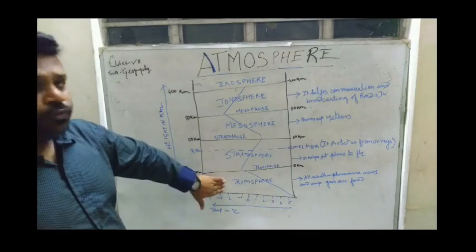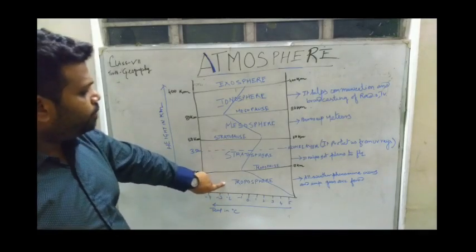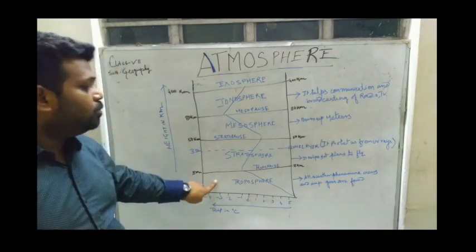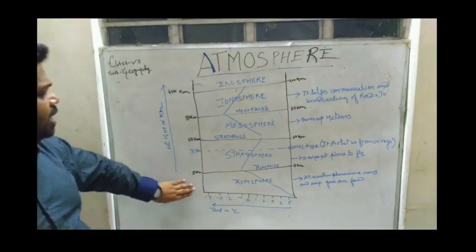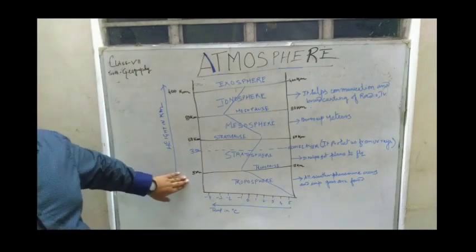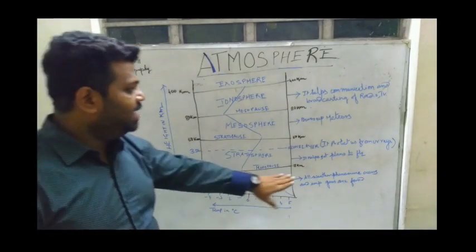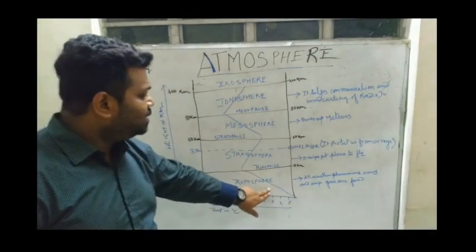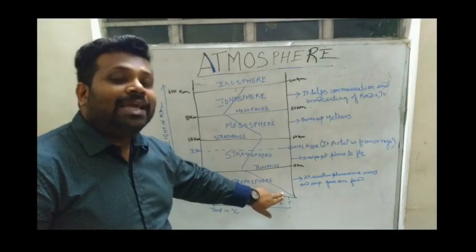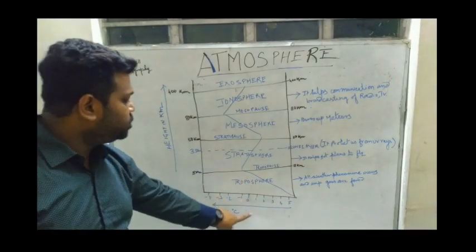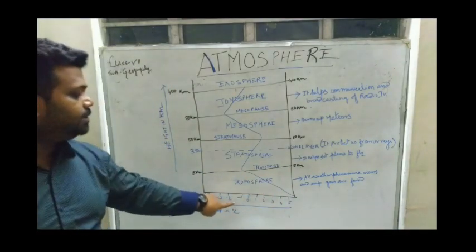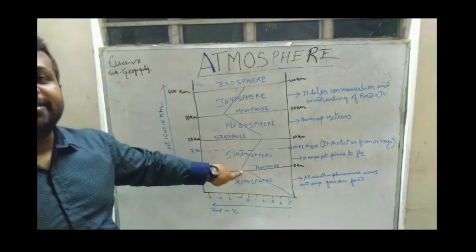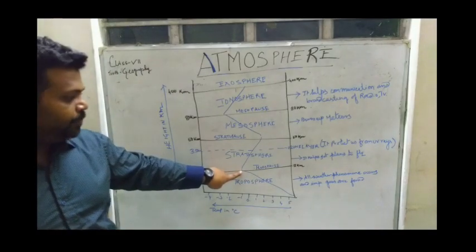Now first comes troposphere. Now troposphere, this is the most important layer and it is the lowermost layer. The height of this layer is 8 km over the poles and 18 km over the equator. Okay? And here the temperature decreases with height. You see, I have shown the temperature is decreasing. This blue line indicates the temperature is decreasing with the height.